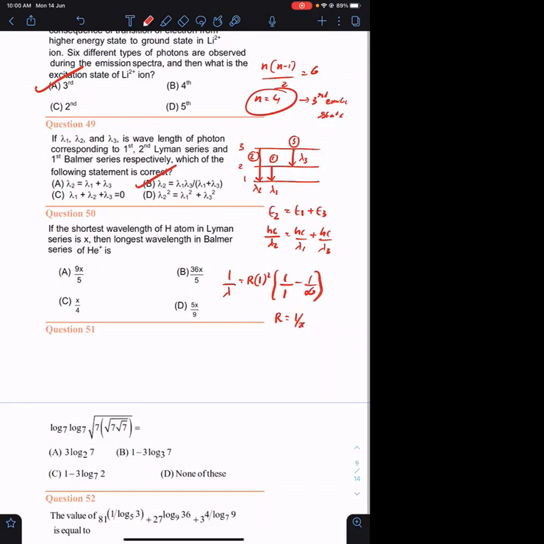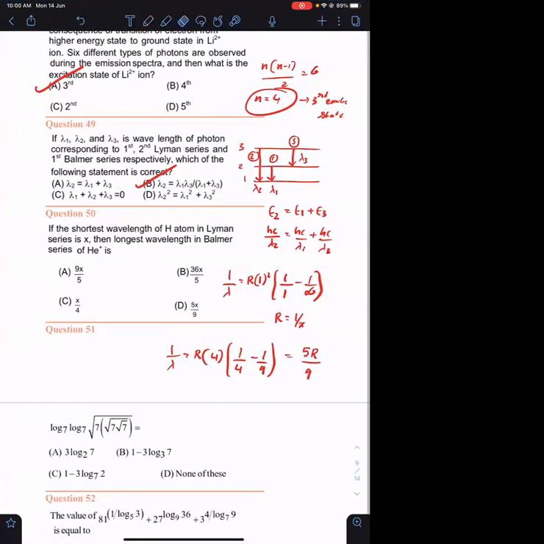Longest wavelength in Balmer series. Longest wavelength means what? 1 by lambda is equal to R. Helium atom, so Z square becomes 4. Longest wavelength is 3 to 2. So 1 by 4 minus 1 by 9, which is equal to 9 minus 4, that is 5R upon 9. 4 cancels.